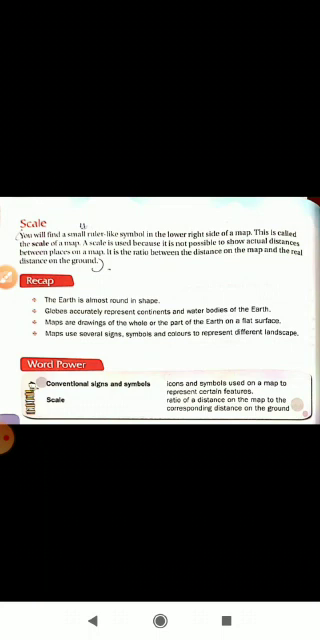A map represents the earth, and maps are drawings of the whole or a part of the earth on a flat surface. As they are on a flat surface, it becomes easier for us to study the map. A map uses several signs and symbols. It also uses colors to represent different landscapes. We have also studied directions and subdirections. And at the last we discussed what a scale on a map is.